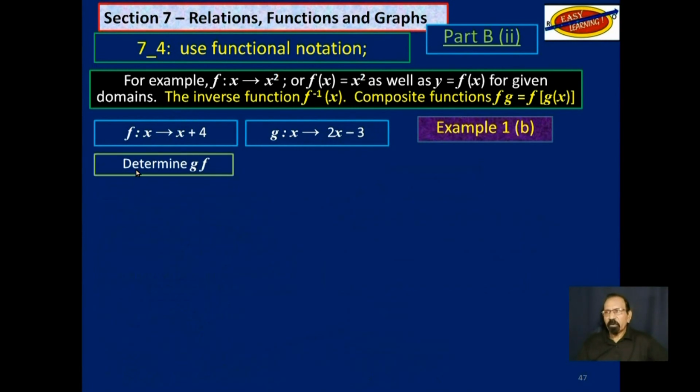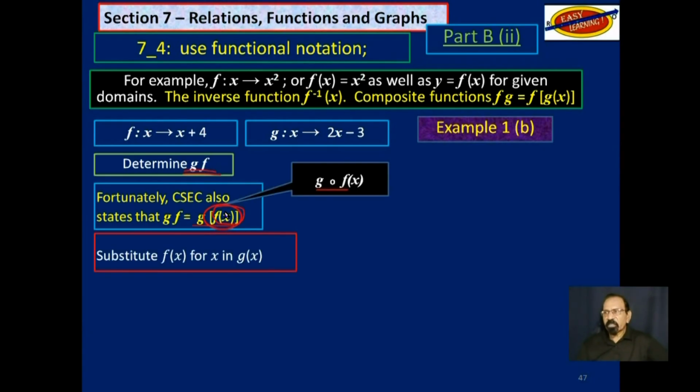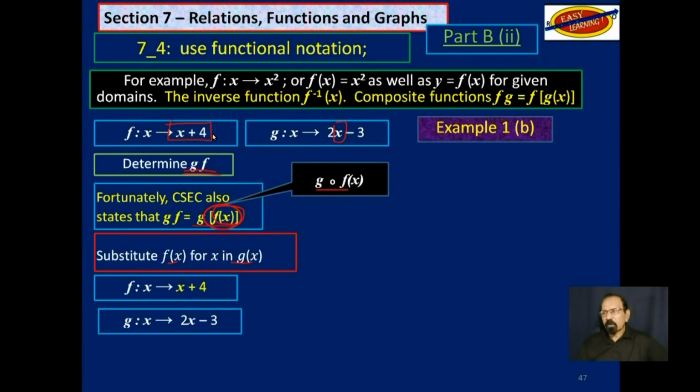Let's reverse that process. Now, previously, we just did f of g of x, or fg. Now we are going to do gf, which is g of f of x. Now, f of x becomes the input. So you are going to substitute f of x in g of x. That is to say, wherever you have x here, you will put in all of that. So this x here, we will replace it with that.